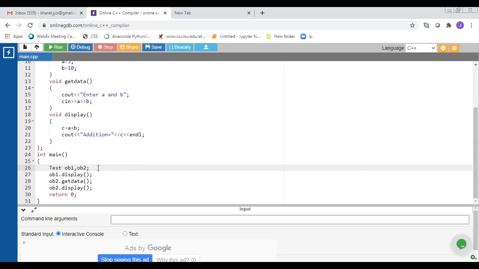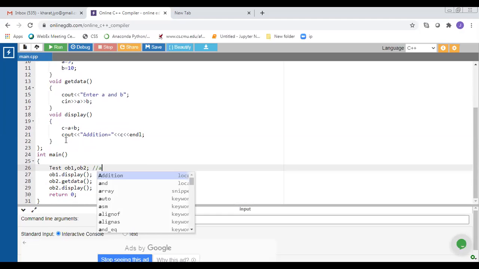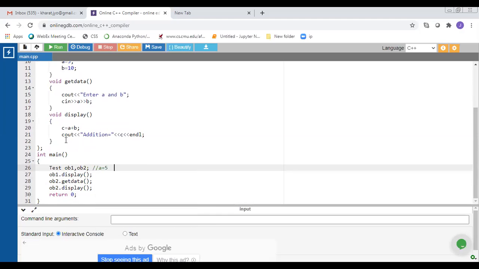It means when we create this object, it automatically calls the constructor, and inside this constructor we initialize a variable to 5 and b variable to 10. It means for object ob1 and ob2, value of a variable is 5 and value of b variable is 10.